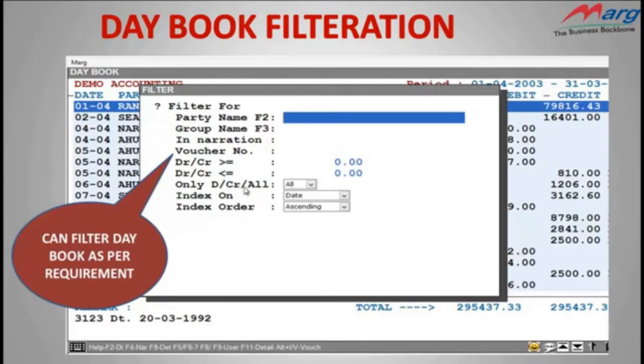Apart from that, if you want to view only credit transactions or only debit transactions, then you can also filter vouchers accordingly. Now the next is index on. You can index your report as per date or party etc. And also you can rearrange them in ascending or descending order. So in this way, you have seen that you can filter your reports as per your need.